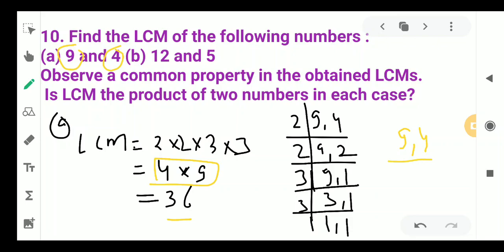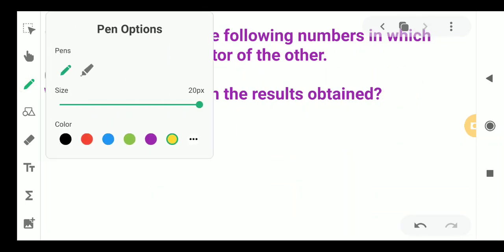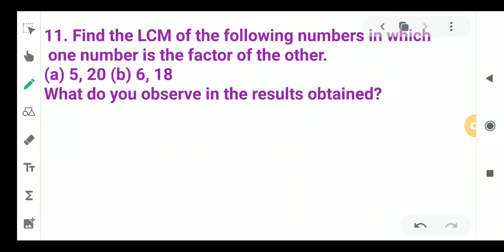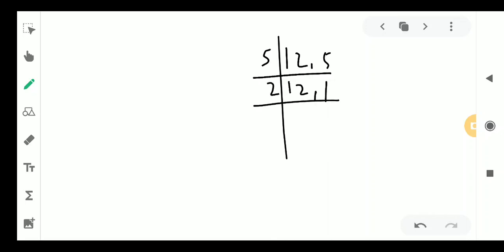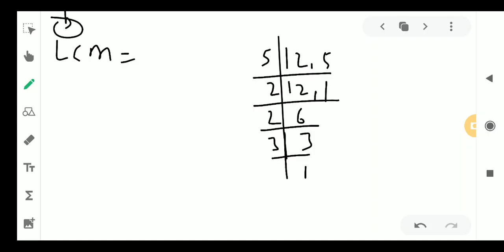Suppose the next numbers are 12 and 5. Let me see 12 and 5. Suppose we are doing it by the long method. So we will find like this, 12 and 5. Again they have no common factor between them. First by 5, 12 and 1. Then we can go by 2, 2 6s, 2 3s, 3 1s. Now LCM will be 5 into 2 into 2 into 3.